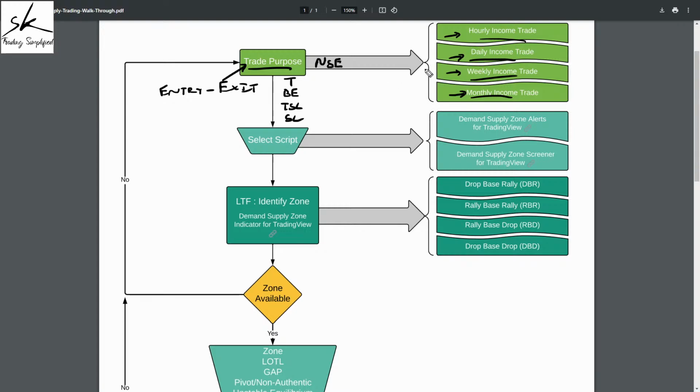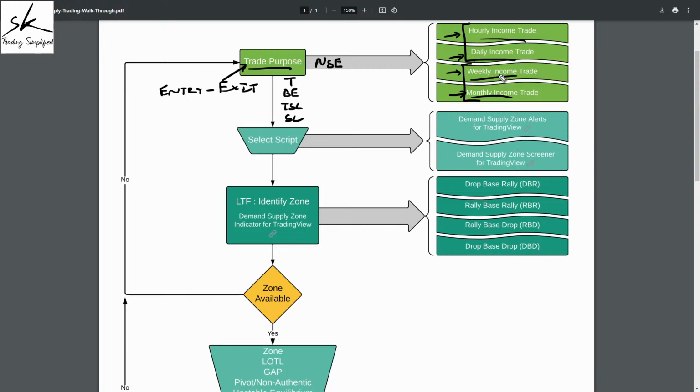So we understand that in markets which are not 24-hour markets, keeping the positions overnight has that inherent overnight gap risk, which we would like to avoid initially. And that is why my recommendation to all of you is, your hourly and dailies should be strictly done as intraday trades. For weekly and monthlies, anyhow, we are not expecting to exit the same day, so here we have no choice. We'll have to keep these positions as overnight positions.